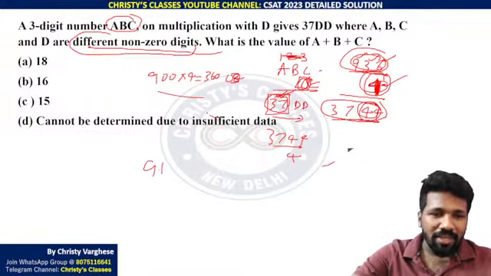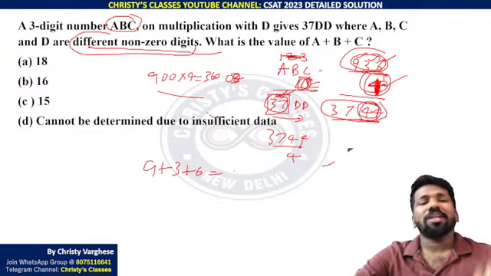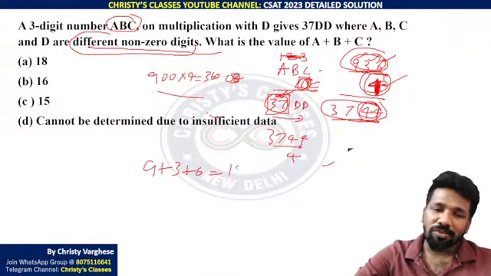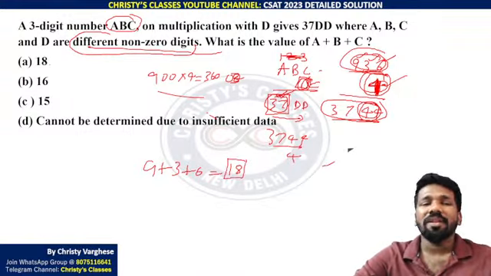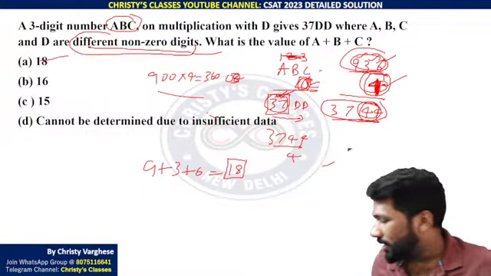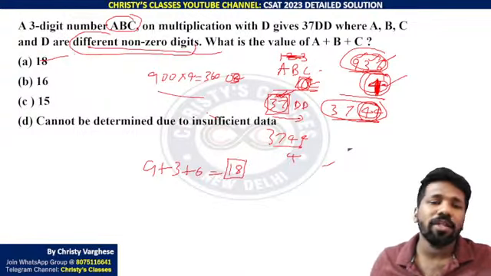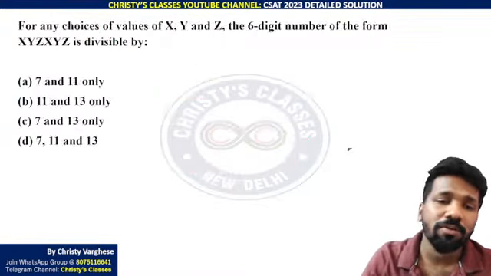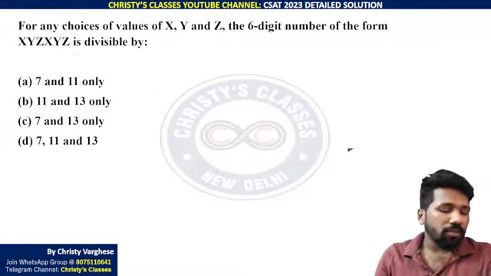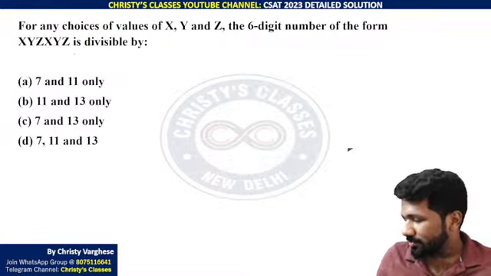Yeah, I totally agree once again. Trial and erroring in the exam hall: sometimes it clicks, sometimes it may not click. If it is clicking, this was doable. Otherwise, it should be avoided. You can try for some time. If you are not getting an idea, you have to go to the next question or maybe revisit the question later also. This is another question.